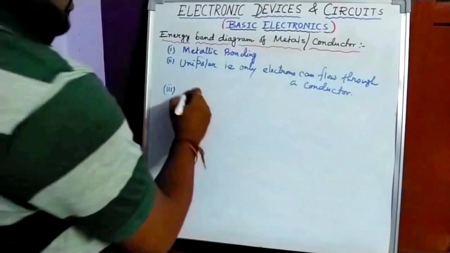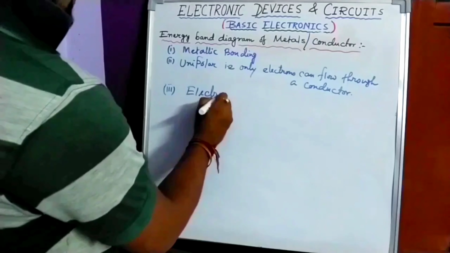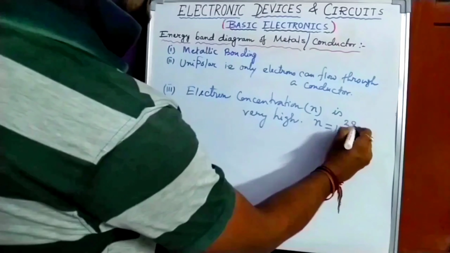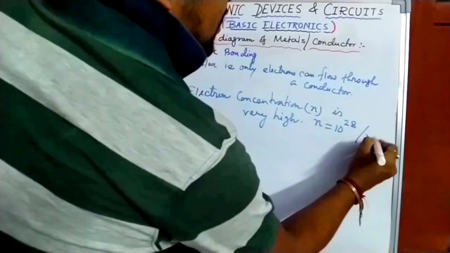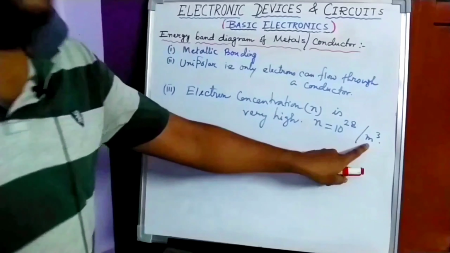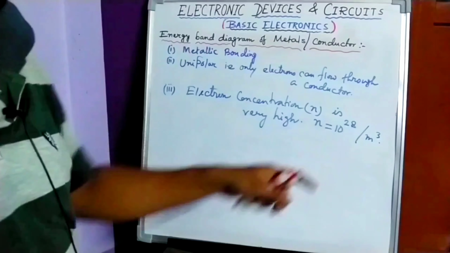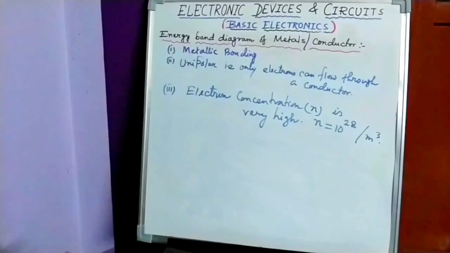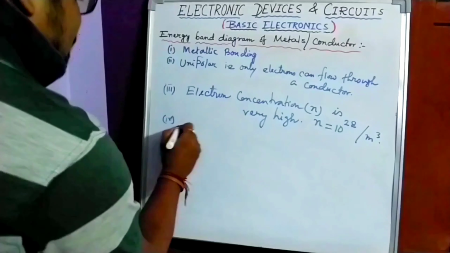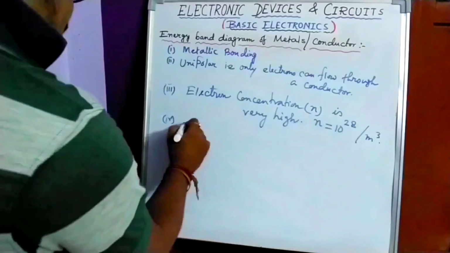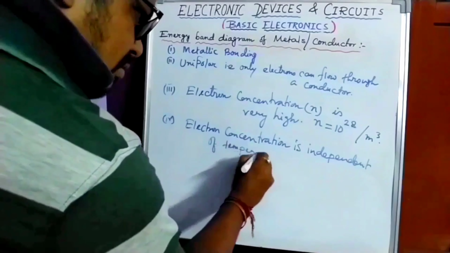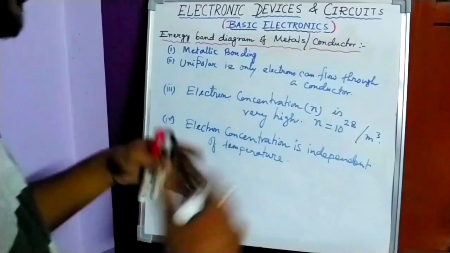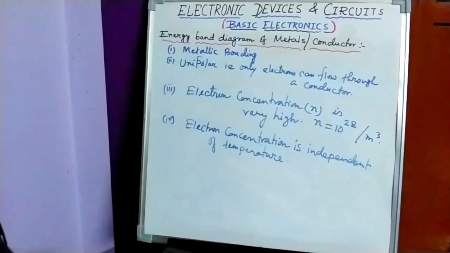Third point is electron concentration is very high. It's denoted as N. N is nearly equal to 10 to the power of 28 per meter cube. That means per unit meter cube volume, 10 to the power of 28 electrons can be present. That's why electron concentration is very high in case of metals or conductors. Fourth point is free electron concentration is independent of temperature. So this N will not change with the temperature. If you increase or decrease it, it will remain almost constant.